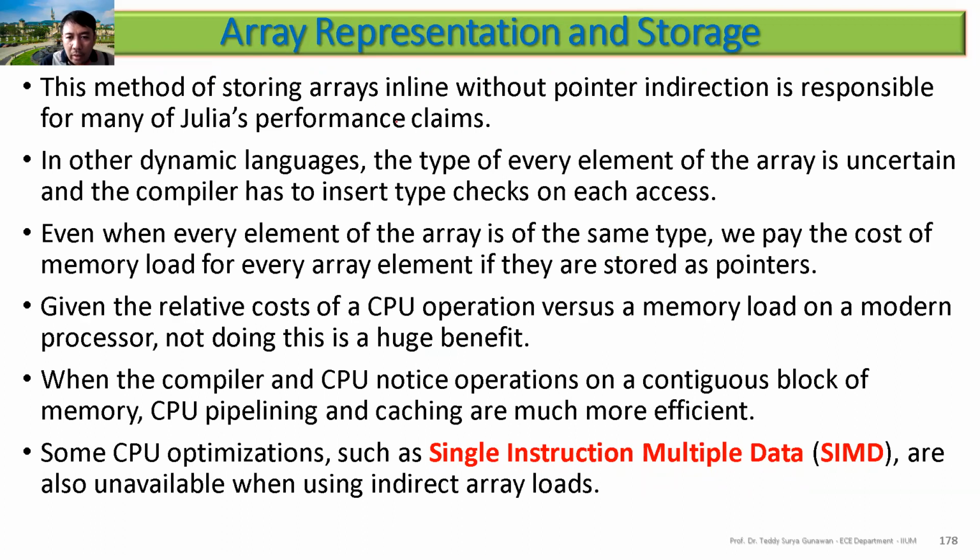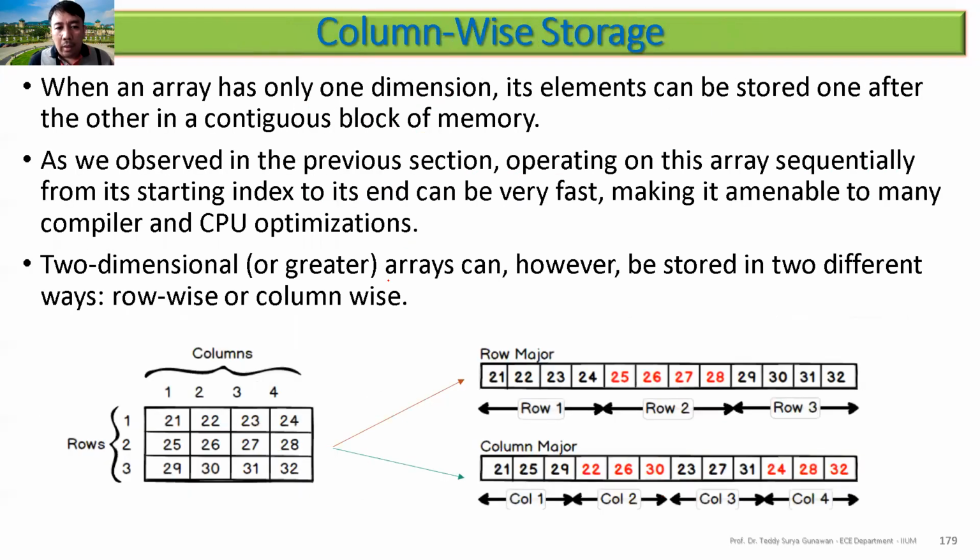Storing arrays inline without pointer indirection is behind many of Julia's performance claims. In other dynamic languages, the type of every element of the array is uncertain, but in Julia, it is certain. So this is a two-dimensional array.